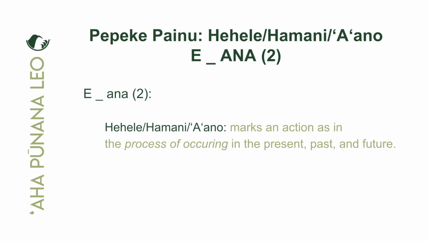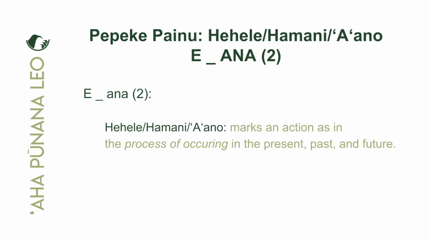All right, so e ana does not only mean in the future, it can also mean process of occurring in the present, it happened in the past, and or the future, but it all depends on the context of the conversation, yeah, of what you're discussing, what you're talking about. It is not as simple as the action has not yet been completed or will be completed.